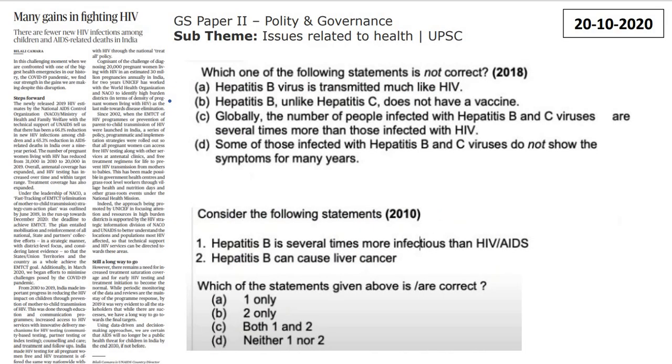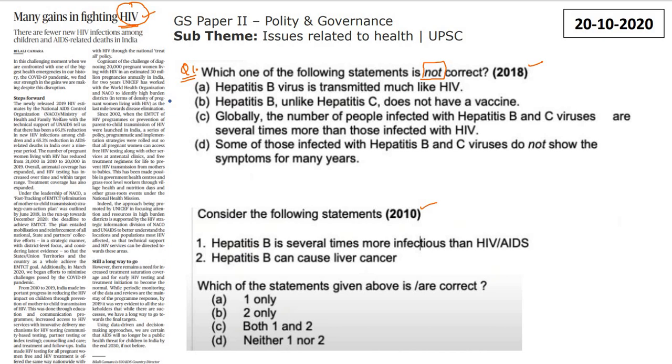The next important news: Many gains in fighting HIV, related to GS paper 2, health के ऊपर है. Now I was talking about the previous year questions, na. The questions have been taken from this article. In 2018 and 2010, two questions on the same topic HIV were asked. Question number 1 from 2018's paper: Which of the following statements is not correct? कौन सा statement correct नहीं है, गलत है?